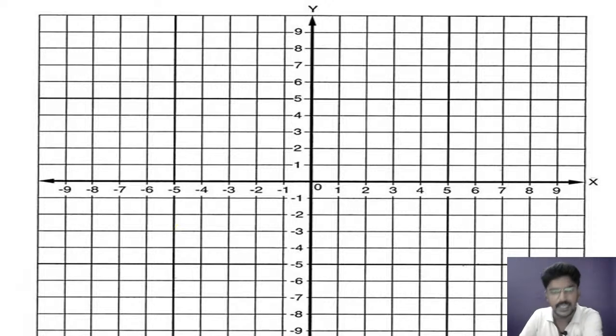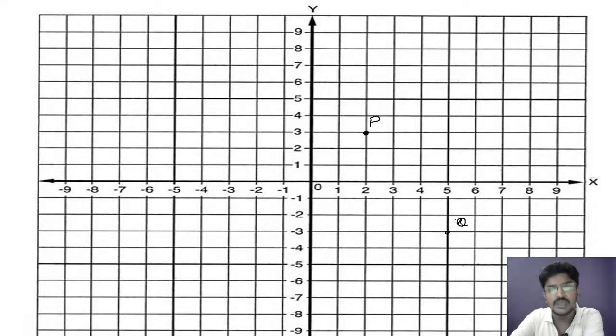In coordinate geometry, what we do is take points on the graph. We take one point, P, and let us choose another point, Q. We studied all these things in the 10th standard, and I will just recall it.